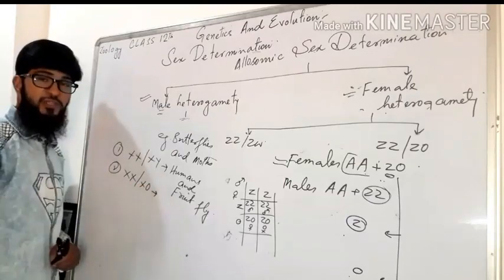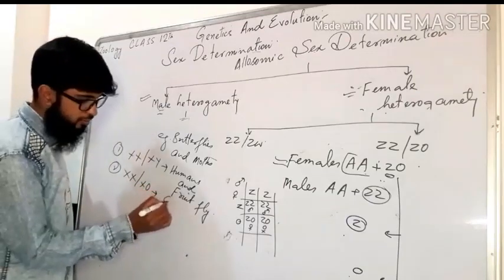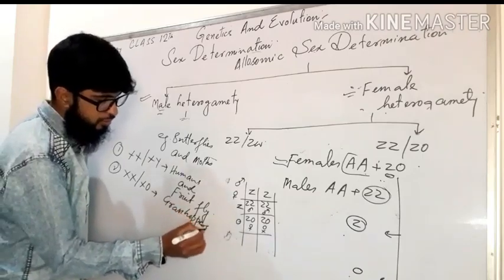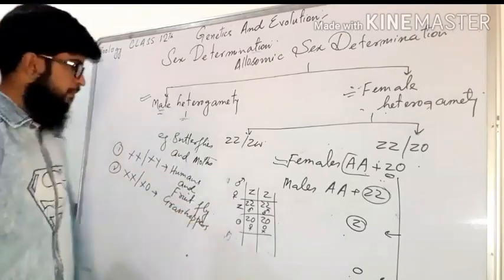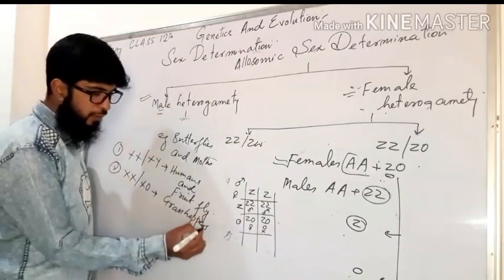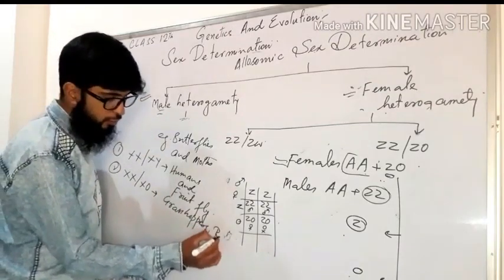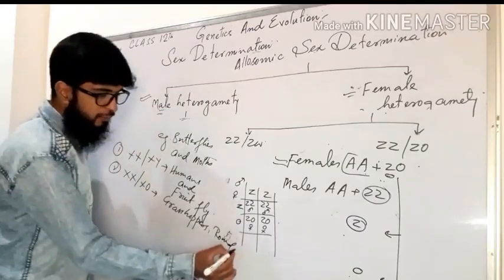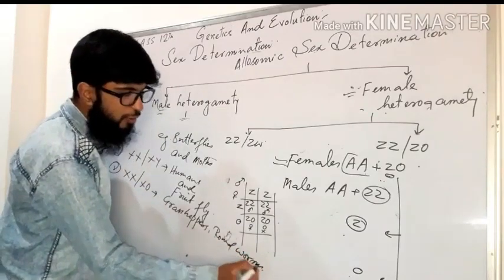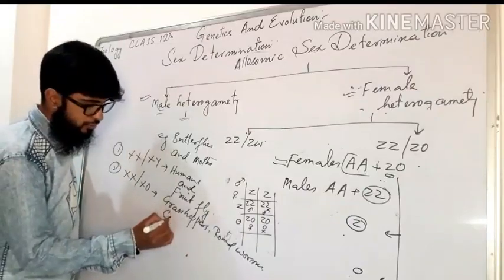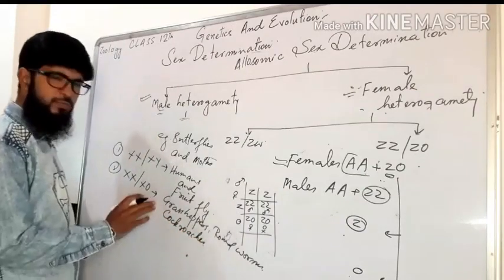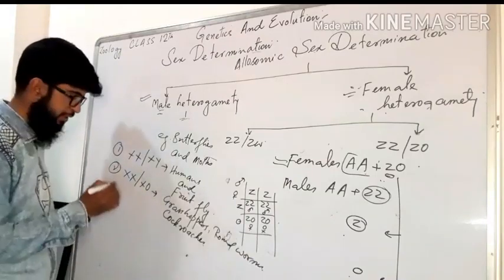This type of sex determination was found in grasshoppers. Right? This type of sex determination is also found in the roundworms. Roundworms also have the XO, XX, right? And this type is also found in cockroach. Fine. So insects generally have this type of sex determination.